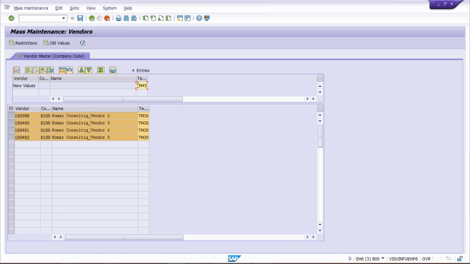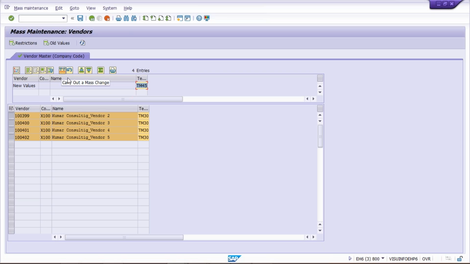So whatever value is supposed to be updated here, that is going to be specified here. You can add an additional field also at a time. If you have to change payment method also, you can select and add that field also. Okay, so I've just simplified the requirement so that once you are able to understand in a simple way, then you can make your own experiments easily. Now, what is happening, guys? It's time to carry out mass changes. You need to click here.